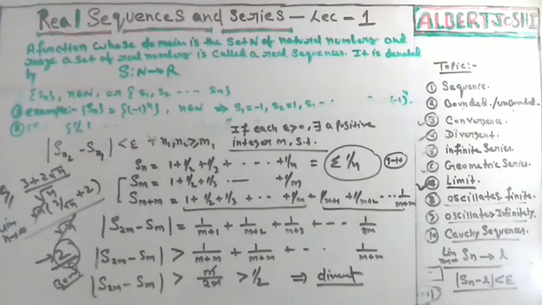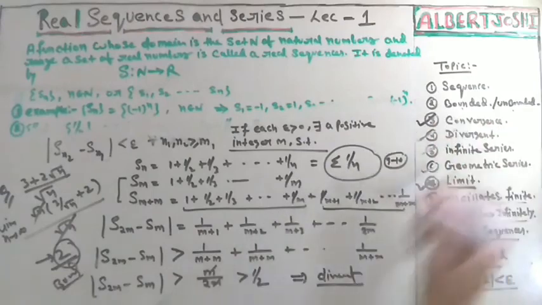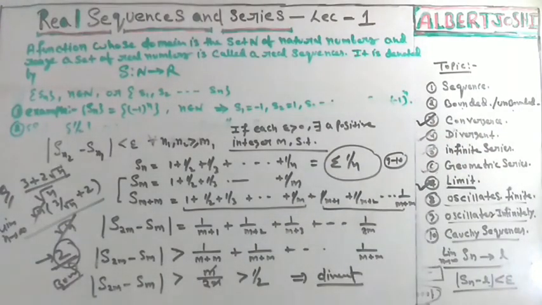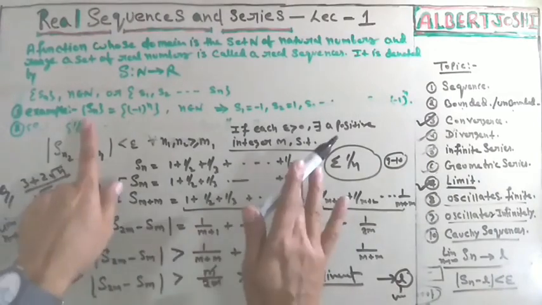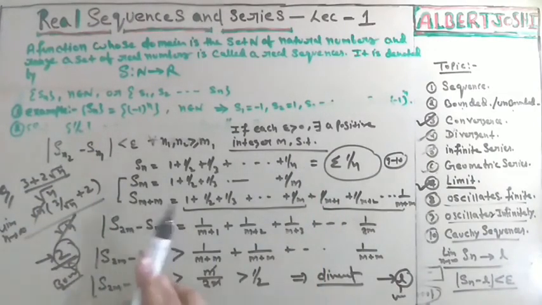If the sequence is convergent, it means that definitely it will be bounded. And second, every sequence converges to a limit point, and this is unique. So any sequence cannot converge to more than one limit point.